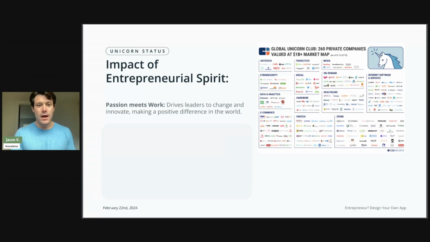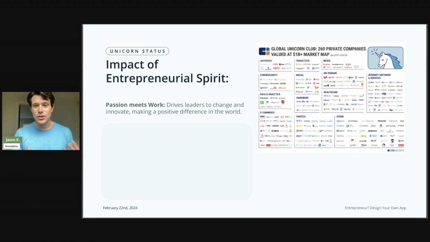To help frame the impact that this entrepreneurial spirit has, where passion and work come together, and leaders change and innovate and make that positive difference in the world, we're going to take a look at what's called the Unicorn Club. If you haven't heard of the Unicorn Club before, it is a group of companies that have reached a $1 billion market cap. We could go through a list of all the companies in there, and you've probably heard of them in one way or another.